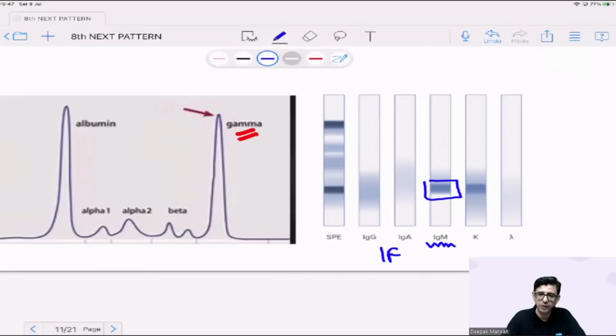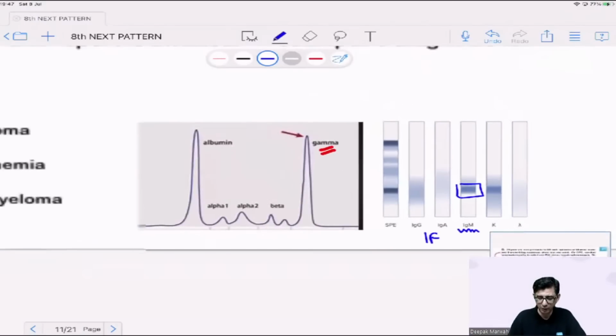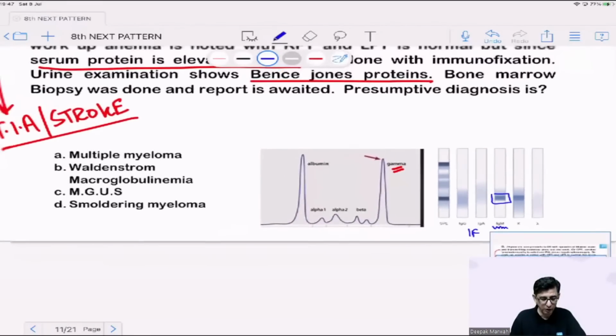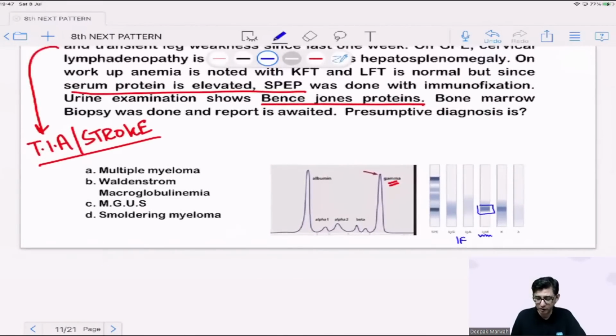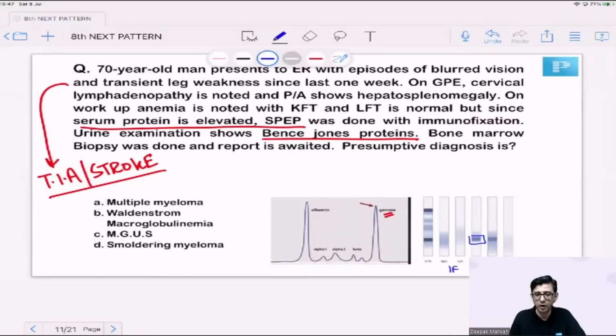But Bence-Jones protein simply means light chains of any antibody that would be present in excess in a patient. Because it is an IgM class of antibody, it is unlikely to be multiple myeloma in this patient, and we have to think about other possibilities as well. The correct answer for this question is not option number A, guys. You have to look it up from the immunofixation. The M spike is only with respect to the gamma globulin component which is elevated, but a gamma globulin spike can be present in multiple myeloma also. It can be present in Waldenstrom macroglobulinemia also.